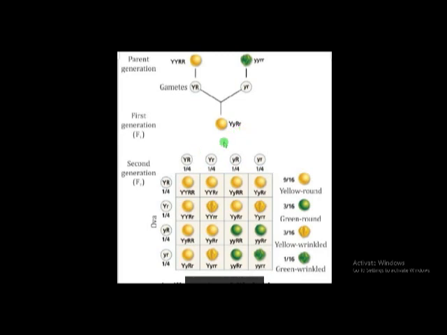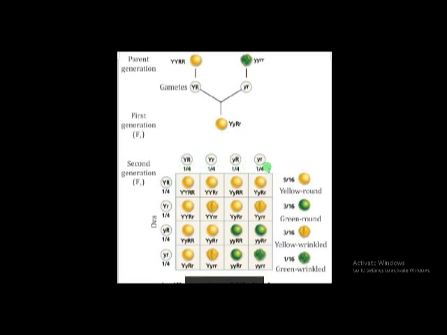And next, Mendel crossed this F1 generation plant with the same plant. Mendel crossed the F1 generation plant, this capital Y, capital R, small r plant, with the same plant, and this is the Punnett square. The gametes are formed like this: capital Y, capital R, capital Y, small r, small y, capital R, and small y, small r.